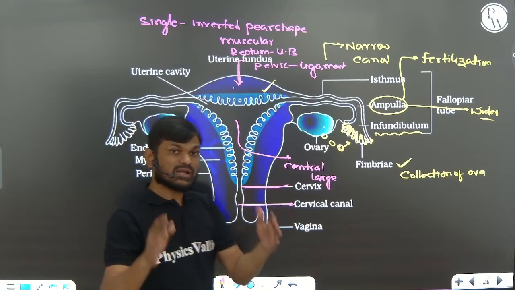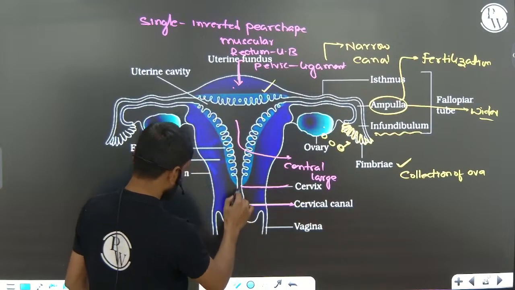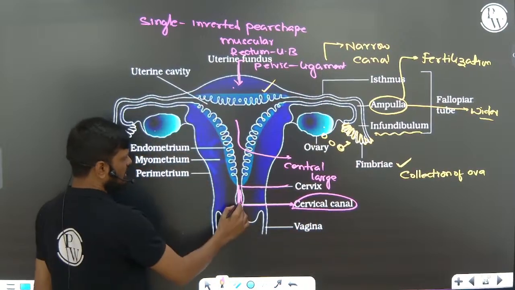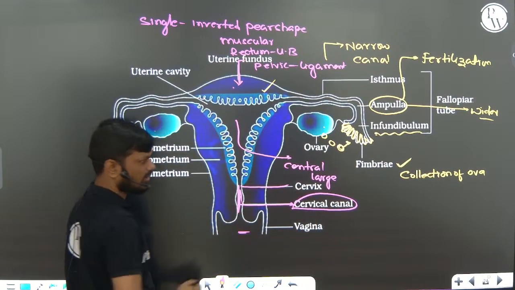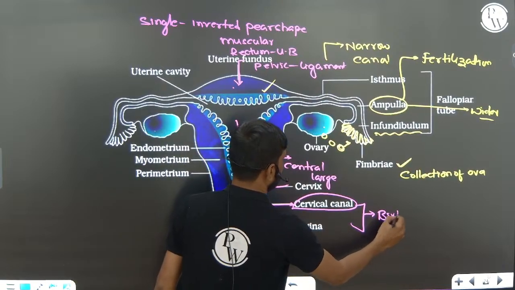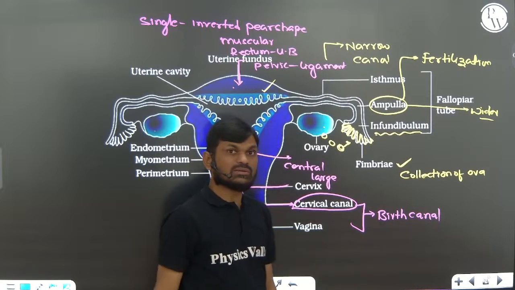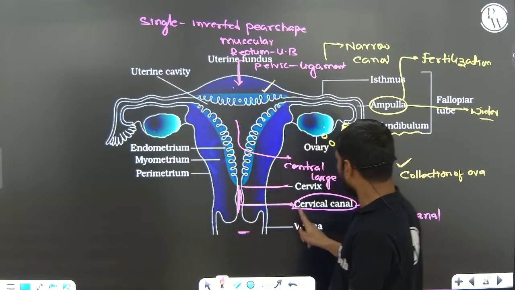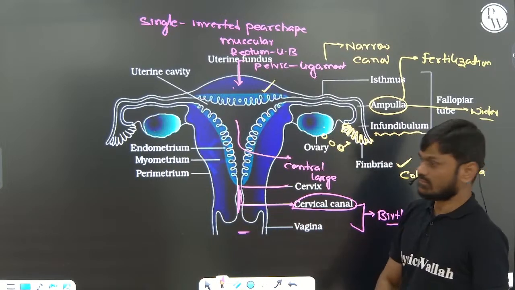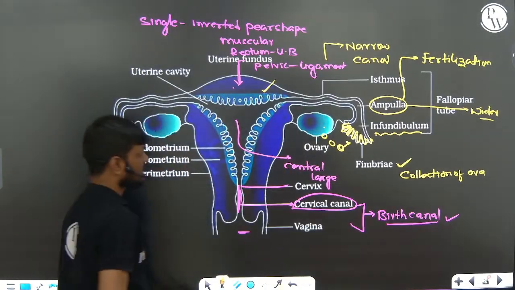The cervix contains a cavity. Inside the cervix there will be a cavity, and that cavity we can call the cervical canal. Now this cervical canal along with the vaginal canal forms the birth canal. So the cervical canal along with the vagina forms the birth canal, right?